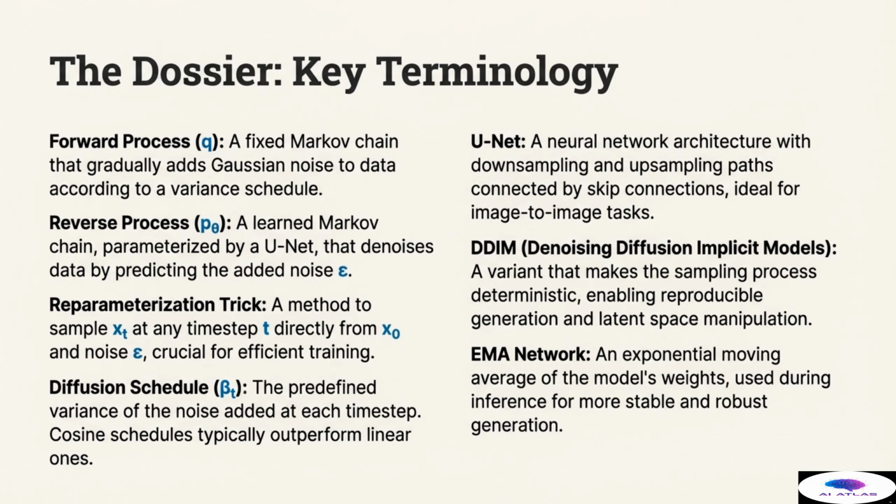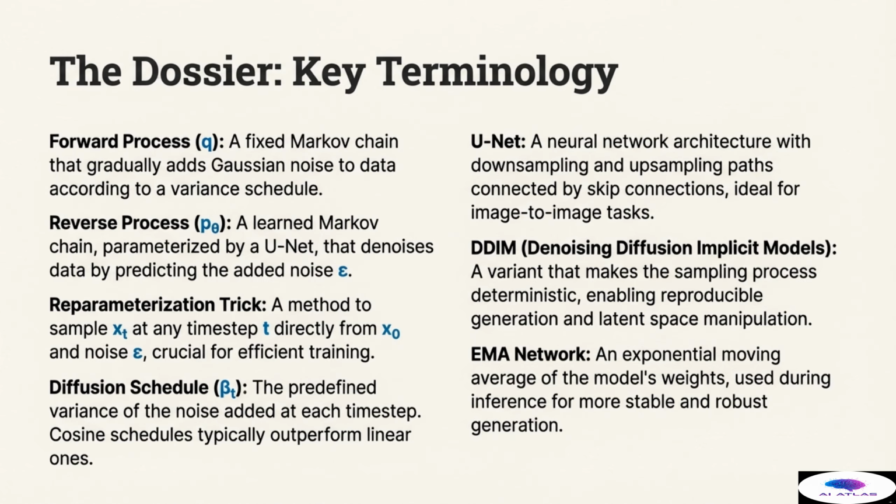The reparameterization trick is the crucial mathematical shortcut, allowing us to sample any state x_t at any time step t directly from the starting image x0 and the noise epsilon, which is essential for efficient training. The diffusion schedule beta t is the predefined variance of the noise added at each time step. Cosine schedules have been shown to typically outperform simpler linear ones due to better signal preservation.